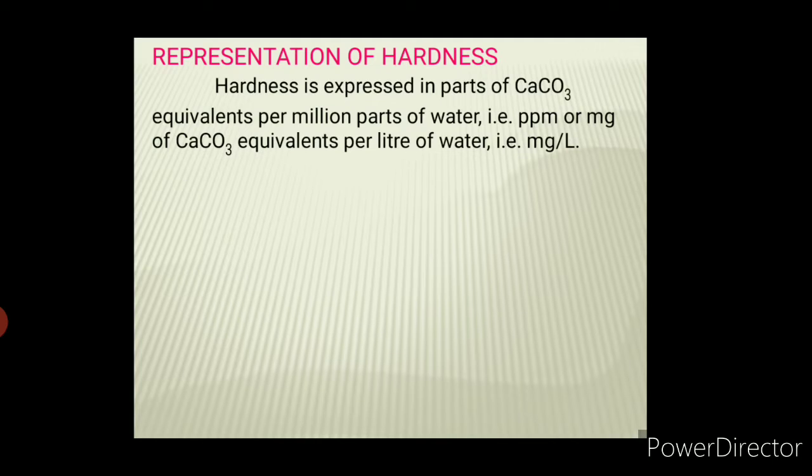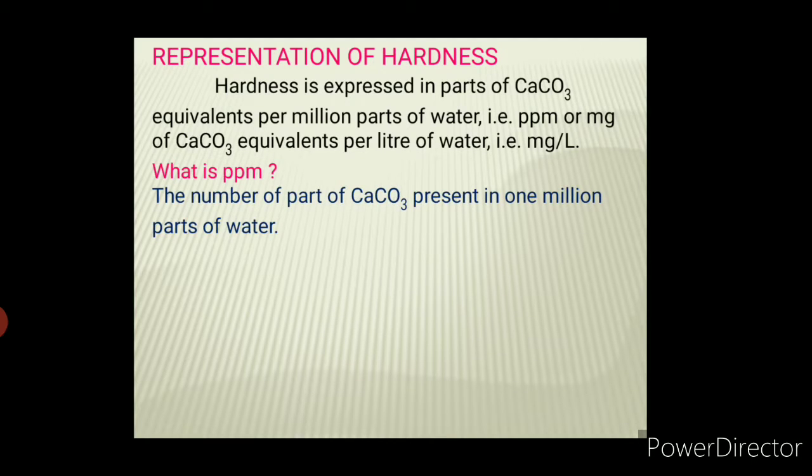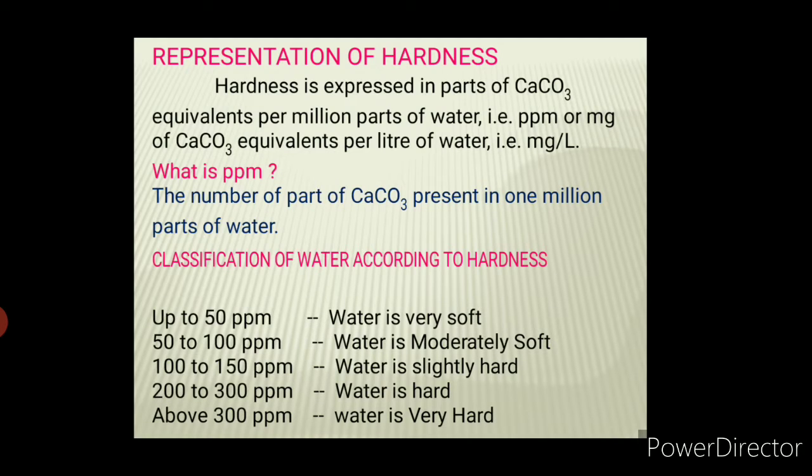It is usually represented in ppm, parts per million, or milligrams of calcium carbonate equivalents per liter of water, that is mg per liter. So usually the calcium carbonate present in water is what we are going to express. What is ppm? The number of parts of CaCO3 present in 1 million parts of water is nothing but ppm.